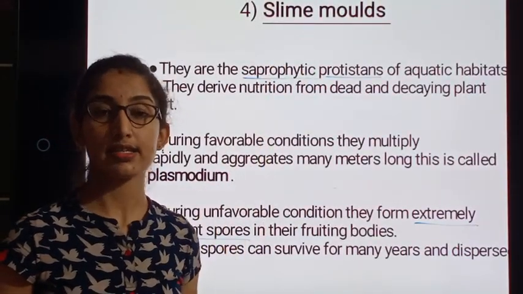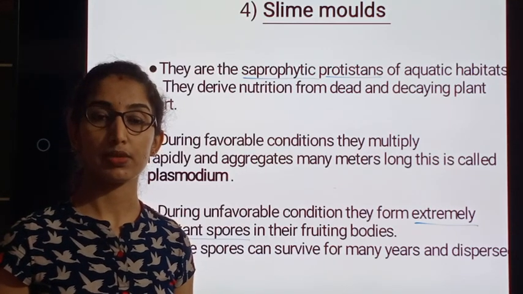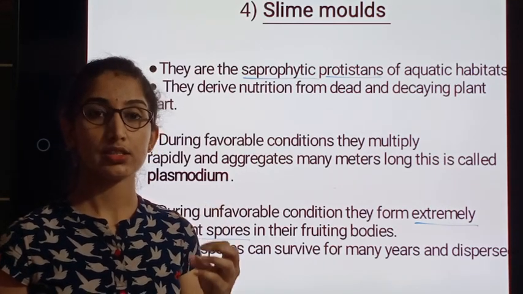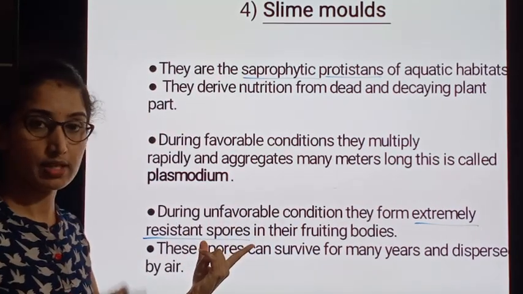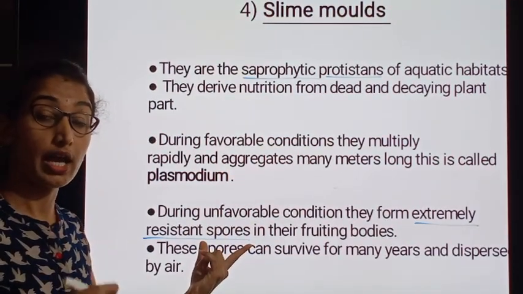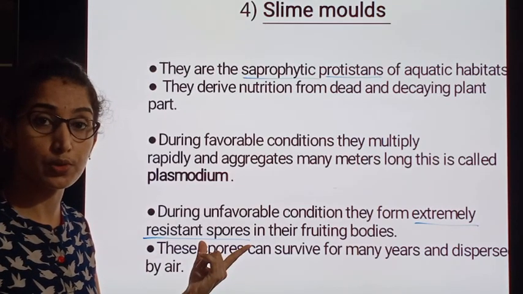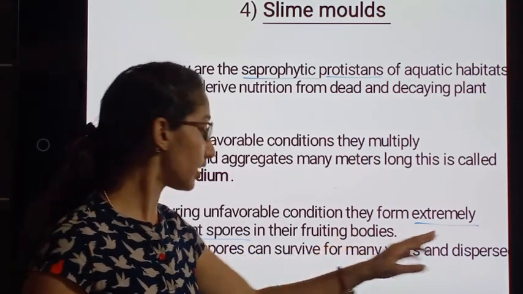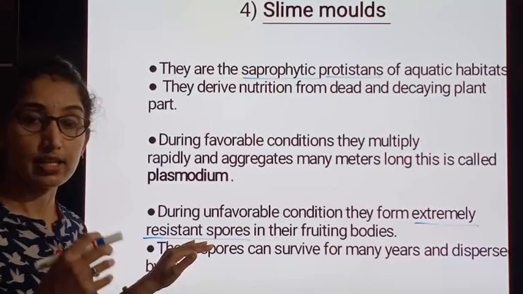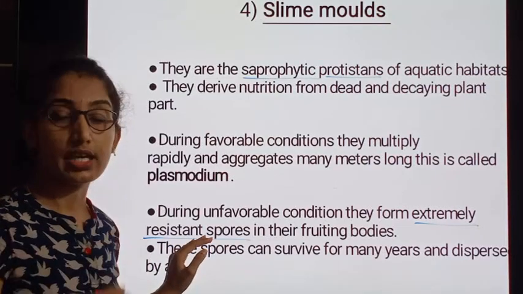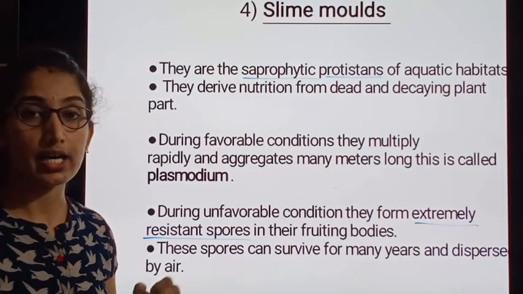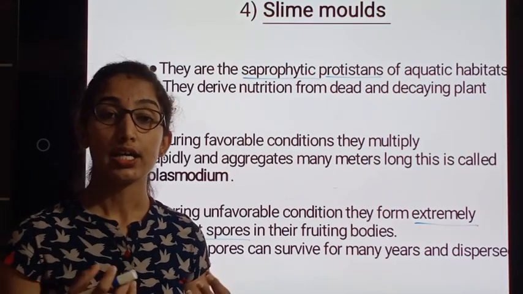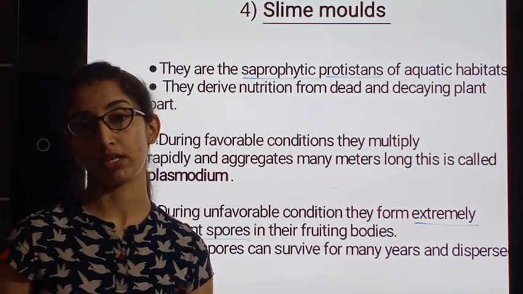Which part is considered the fruiting body? The part which produces the spores is called the fruiting body. And what type of spores are produced here? Extremely resistant spores, capable of resisting unfavorable conditions.